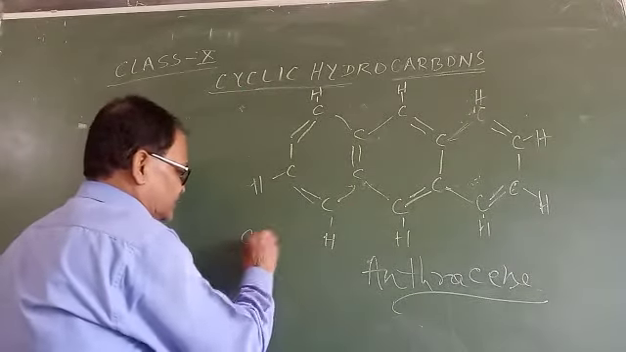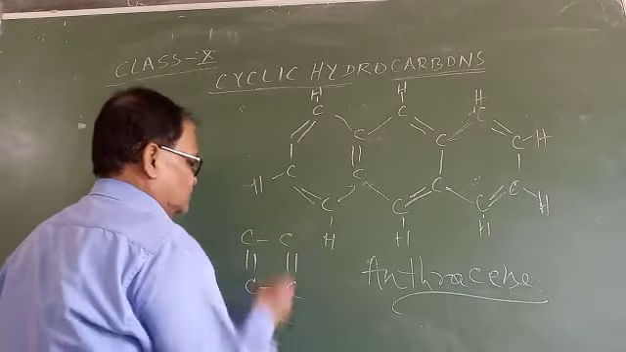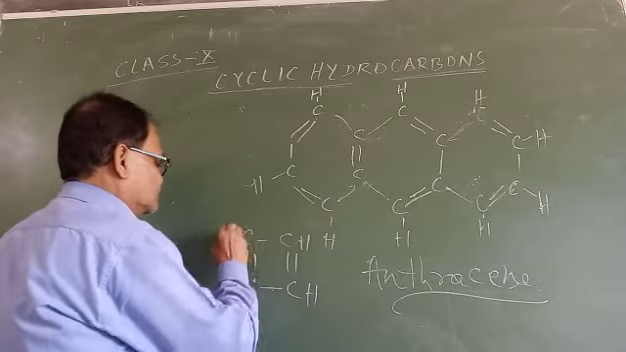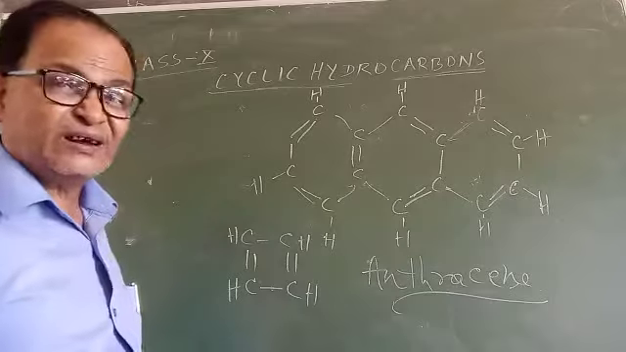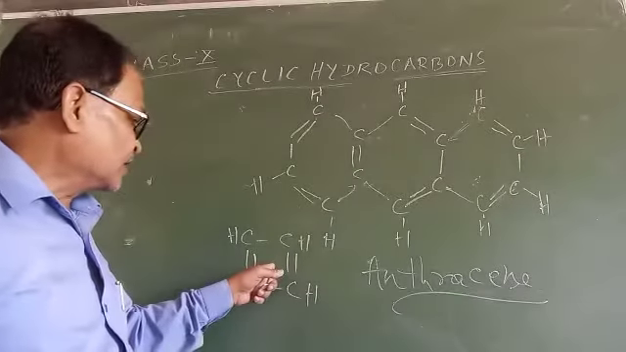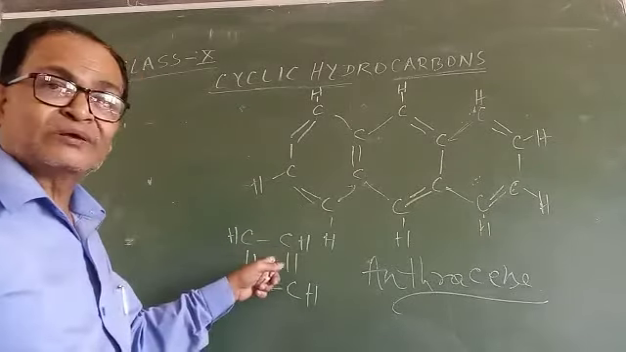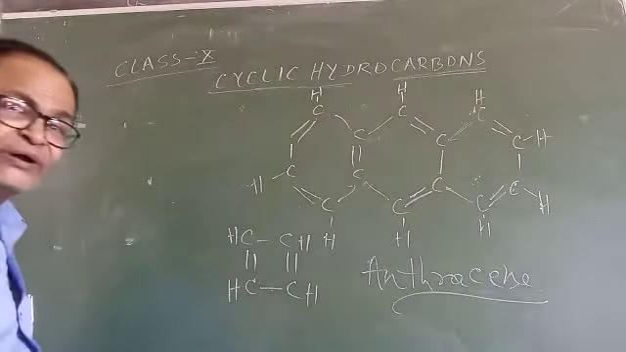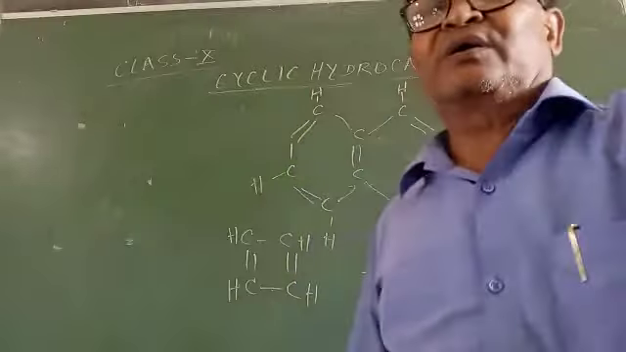Here see, butane, cyclobutene. Here a double bond is present between two carbon atoms, so it is cyclobutene. Okay, thank you. In the next video we will learn about the homologous series.